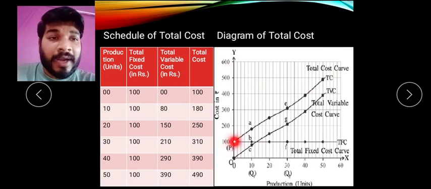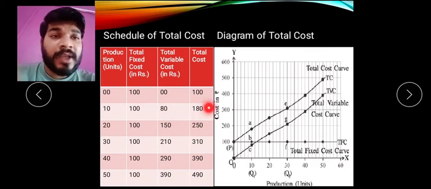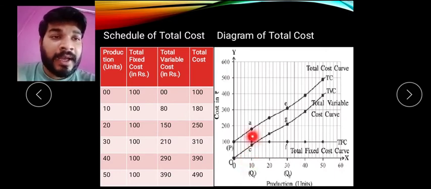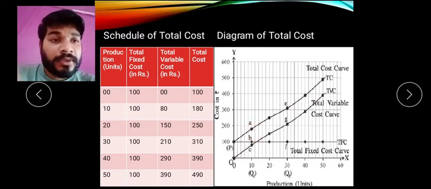So it will start when production is 0, the total cost starts with the fixed cost, that is 100. So it starts from here. Then at 10 your total cost is how much? 180. So we add both. So you find that at 10, the variable cost was this, directly above it we add 100 and it becomes 180.